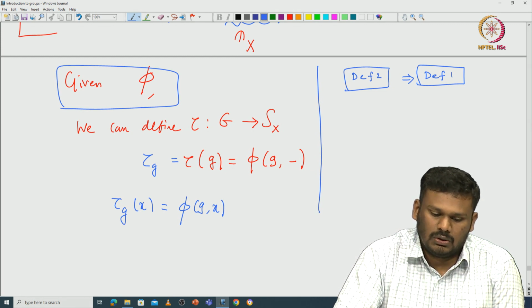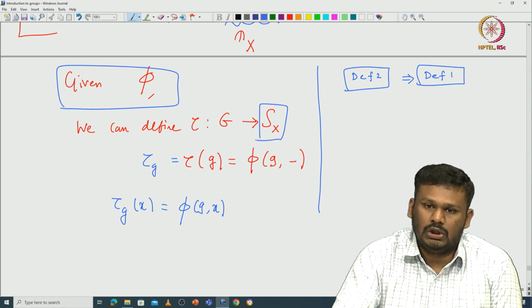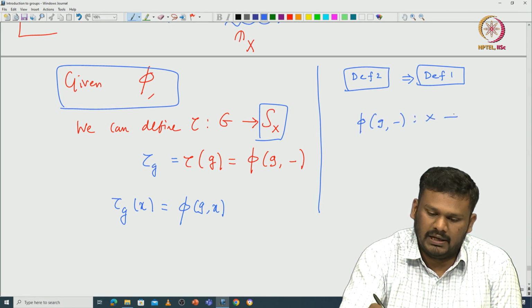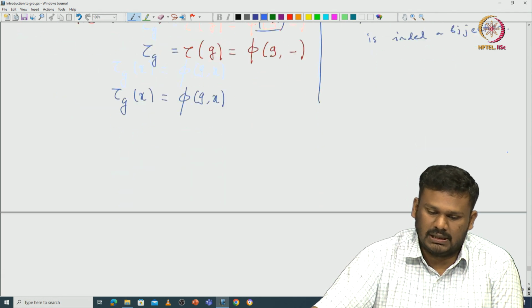To say that it is indeed a map from G to Sx, we need to verify this pi of g comma dash, which is a map from x to x, is indeed a bijection. If you can verify this, then you are in good shape. So, let us try to verify this.